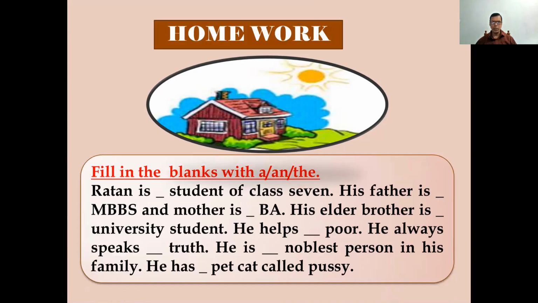Fill in the blanks with a, an or the. Ratan is dash student of class 7. His father is dash MBBS and mother is dash BA. His elder brother is dash university student. He helps dash 4. He always speaks dash truth. He is dash noblest person in his family. He has dash pet cat called Pussy.